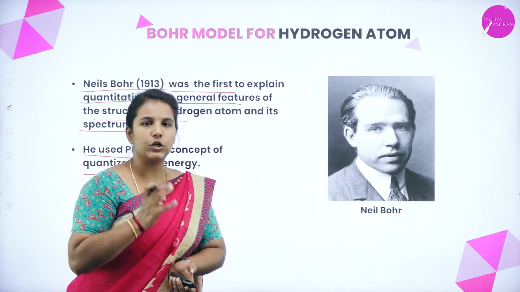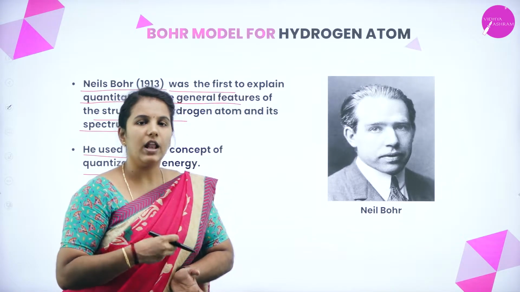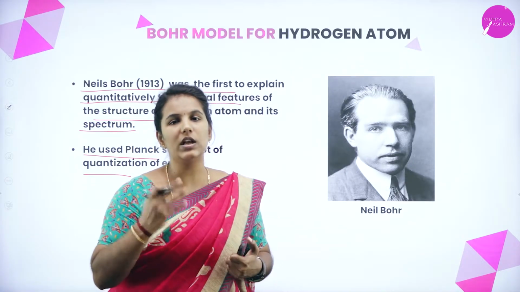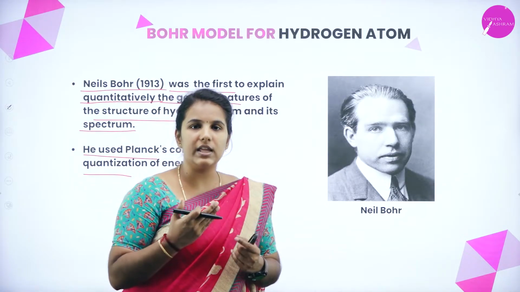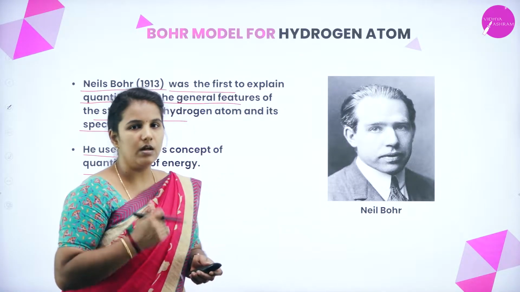He used Planck's constant to describe the structure of the hydrogen atom, along with its spectrum. Now let us see how he described the structure of an atom, with the postulates.